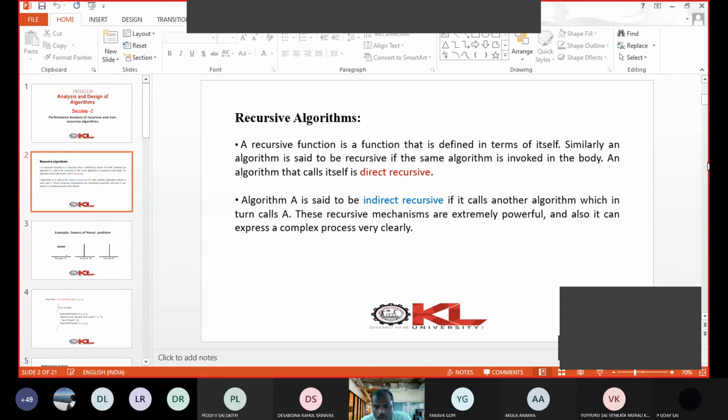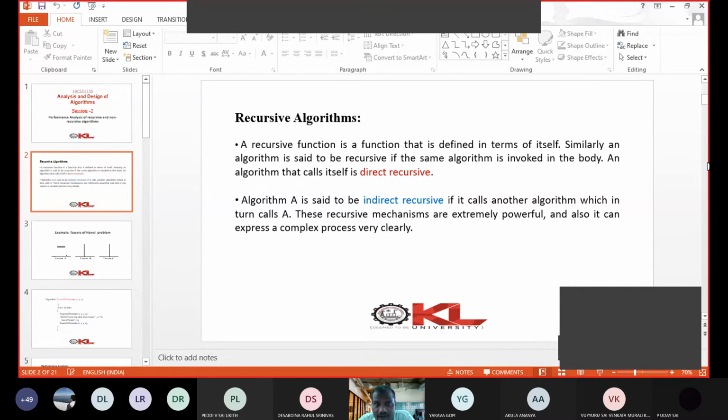Now there are two types of recursion. This is for theoretical purpose. One is direct recursion, another one is indirect recursion. In case of direct recursion, a function A calls the same function A again.